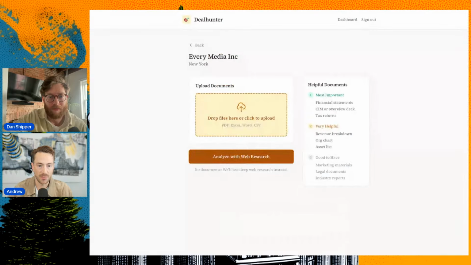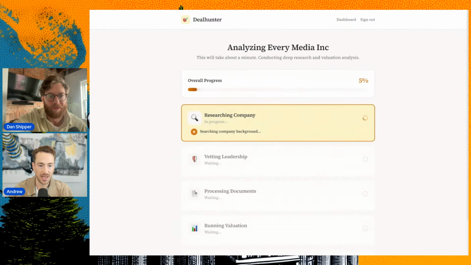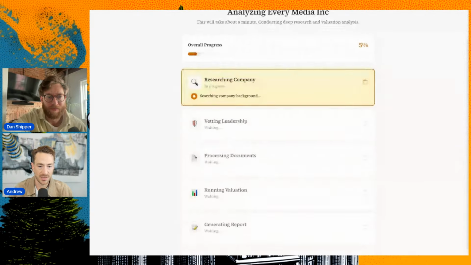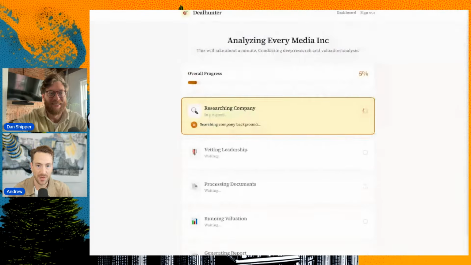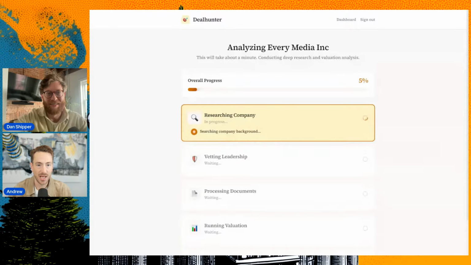Then you can upload any proprietary documents you have, and you just say analyze. Now it's going to go out and get company background and any financials it can find. It's going to look at the leadership team and check whether any of them are sketchy. I'm waiting for the flags to come up, like have they been sued by a million people, have they committed financial crimes, blah blah blah. Then it runs evaluation, generates a report, and we can develop a deal memo based on it. Let's let this run.